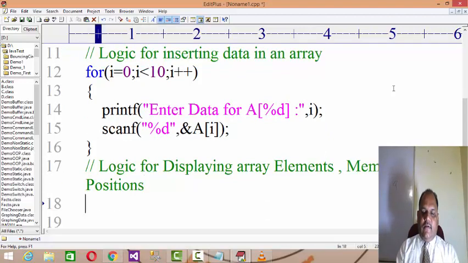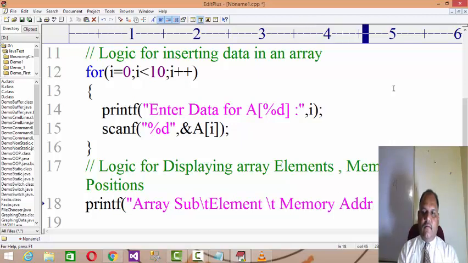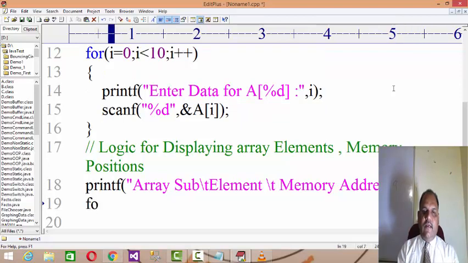For that, I'll write printf array subscripts \t element and memory address. Now again I will set the loop, for i equals 0, i less than 10, i plus plus.